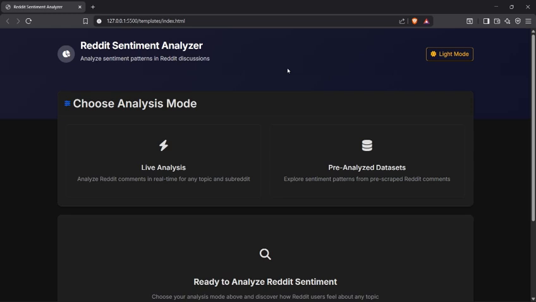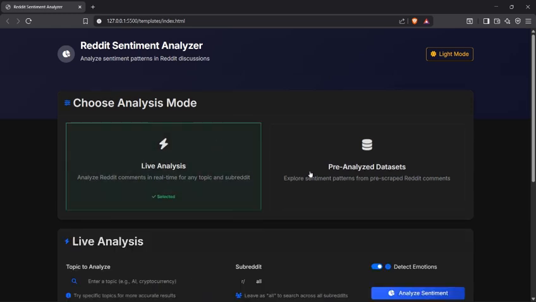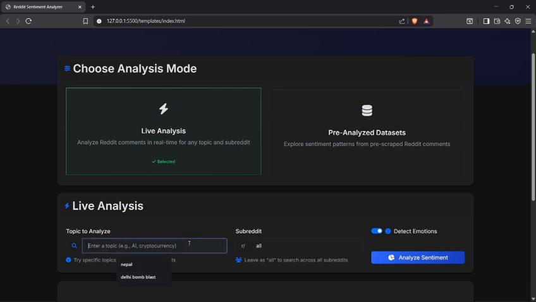Okay, so now let us go through the live analysis mode. Here we just need to select a concept on which we want to talk about. So let us just consider a recent event, like the Delhi bomb blast which took place near the Red Fort. Here you just need to go to Analyze Sentiment.